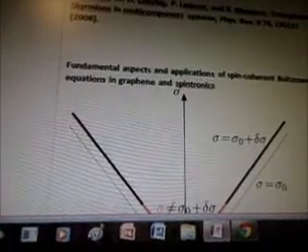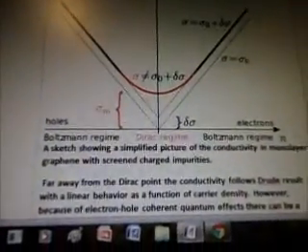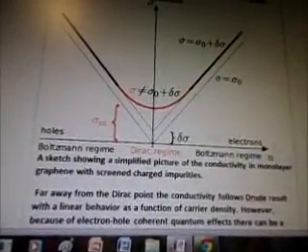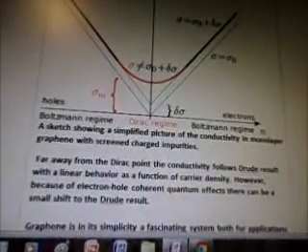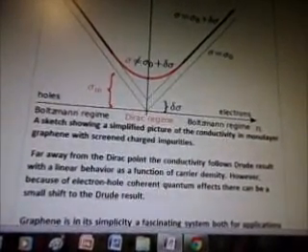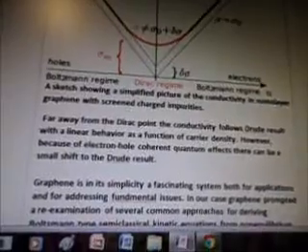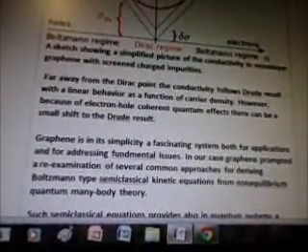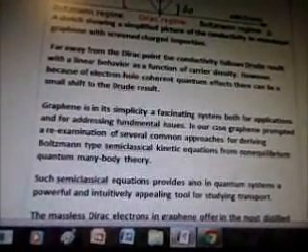Fundamental aspects and applications of spin-coherent Boltzmann equations in graphene and spintronics. Here's a graph there. Dirac regime, and it shows electrons and holes. Okay. A sketch showing a simplified picture of the conductivity in monolayer graphene with screened charged impurities. Far away from the Dirac point, the conductivity follows the Drude result with a linear behavior as a function of carrier density. However, because of the electron-hole coherent quantum effects, there can be a small shift to the Drude result.